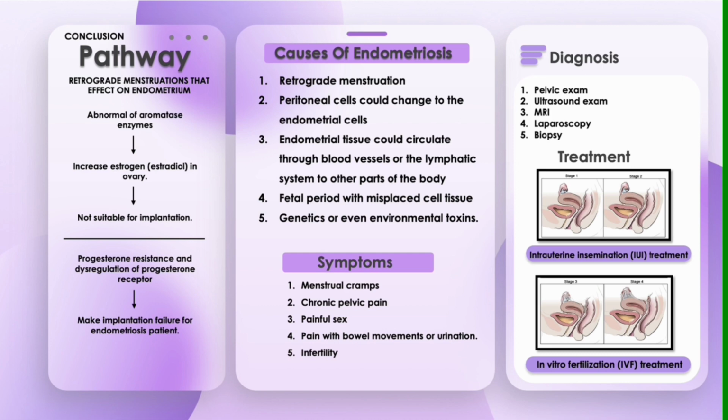And lastly, for treatment, IUI treatment is only recommended in subfertile women with stage 1 or 2 endometriosis, and they achieve a lower success rate with stimulation. And the second treatment is IVF. IVF is currently the most effective treatment option for endometriosis-associated infertility. For women with suspected stage 3 and 4 endometriosis, IVF is recommended.